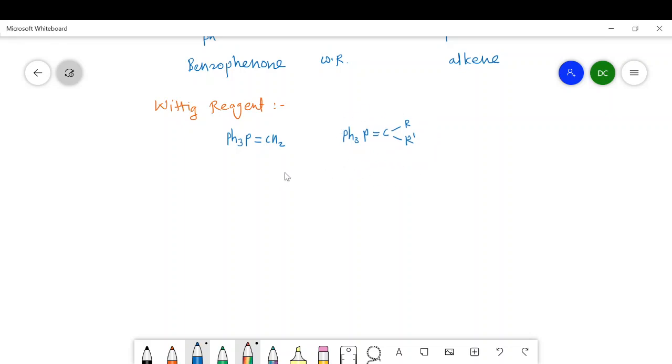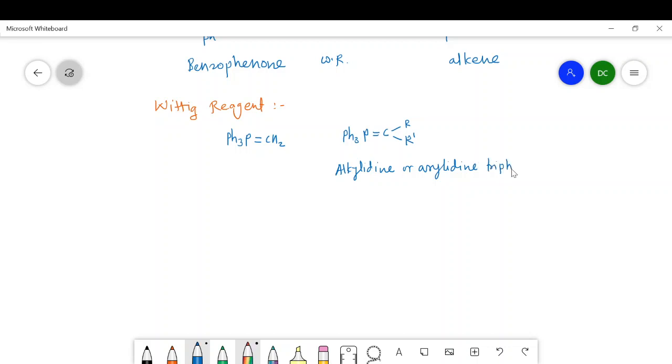So the name of this Wittig reagent is alkylidene or arylidene triphenyl phosphorane. If the group is alkyl, then it is alkylidene, and if there is an aryl group, then it is arylidene, depending upon which groups are present on the carbon.